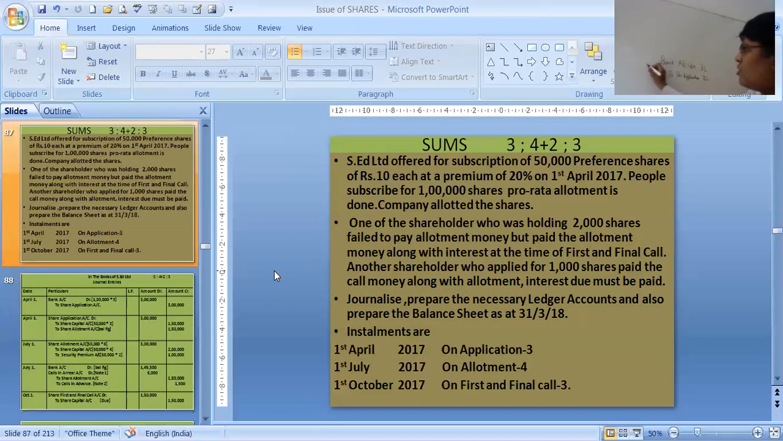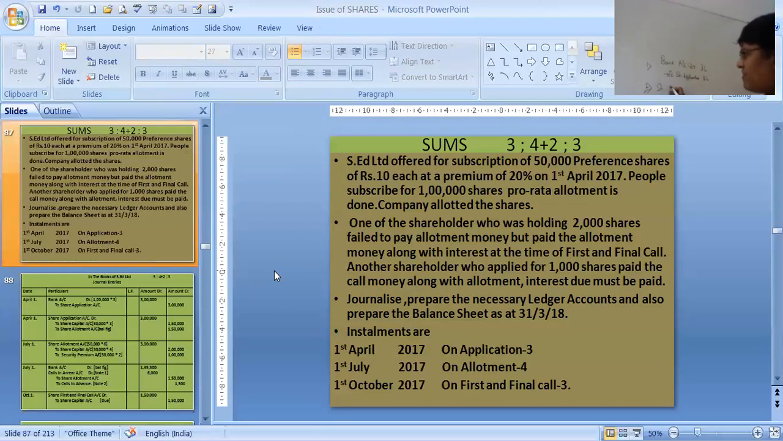Second entry is the most important entry. Over here students get problem. Over here what do we have? We have 50,000 shares only to be allotted and 50,000 is adjusted. That is called pro rata allotment of the entire shares. So when we are doing pro rata allotment, we have to make this application credit. We have to debit the same amount.